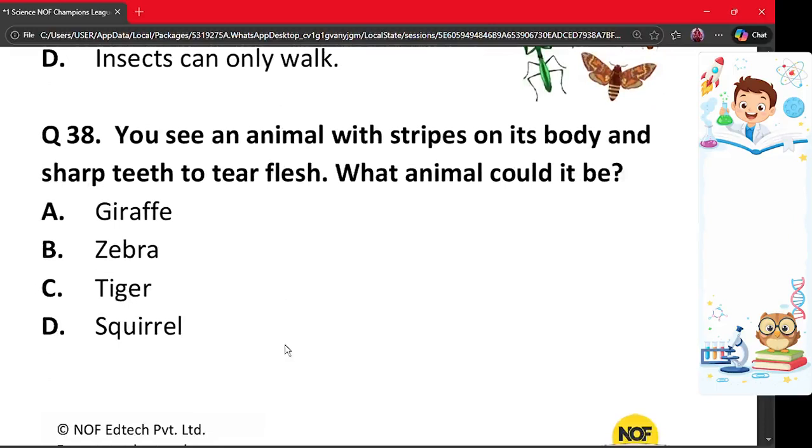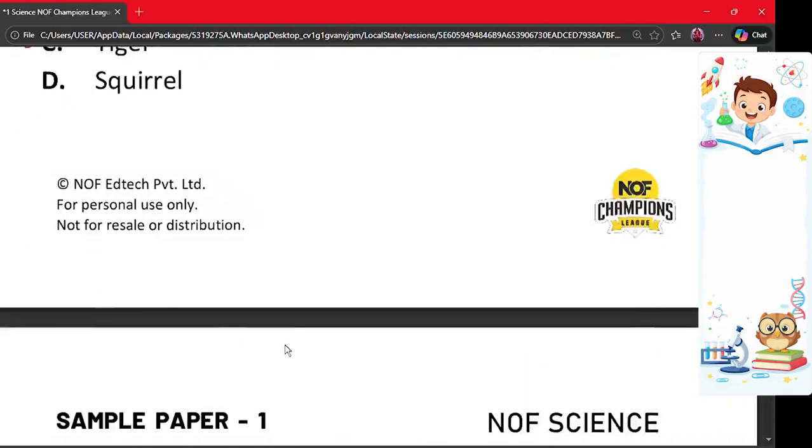Question number 38. You see an animal with stripes on its body and sharp teeth to tear flesh. What animal could it be? A. Giraffe. B. Zebra. C. Tiger. And D. Squirrel. The correct answer is option C. Why? Because tigers have stripes and sharp teeth used to tear flesh. Zebras also have stripes, but it is an herbivore, and tiger is a carnivore who eats flesh. So the correct option is option C.